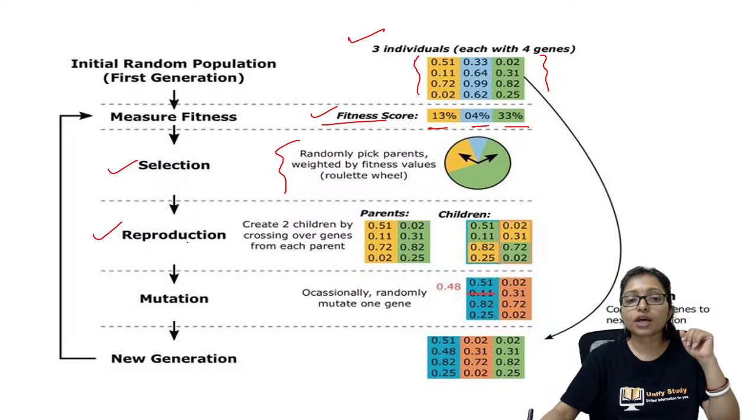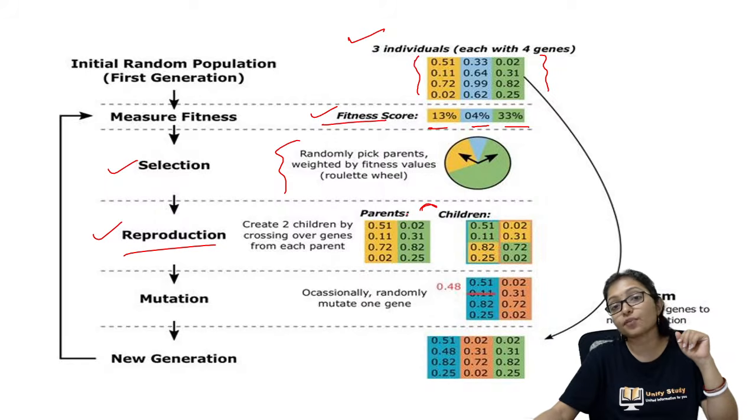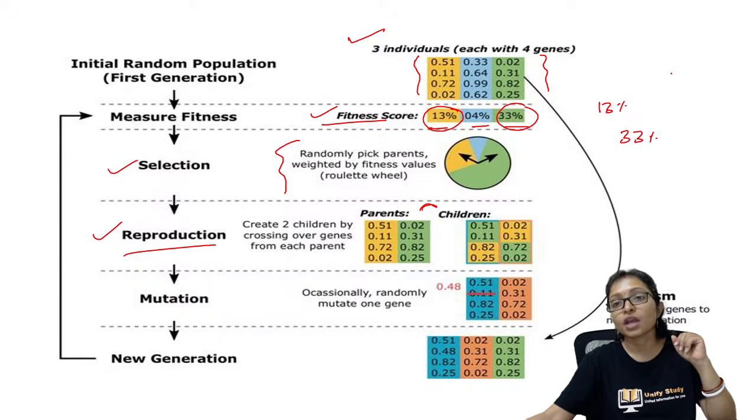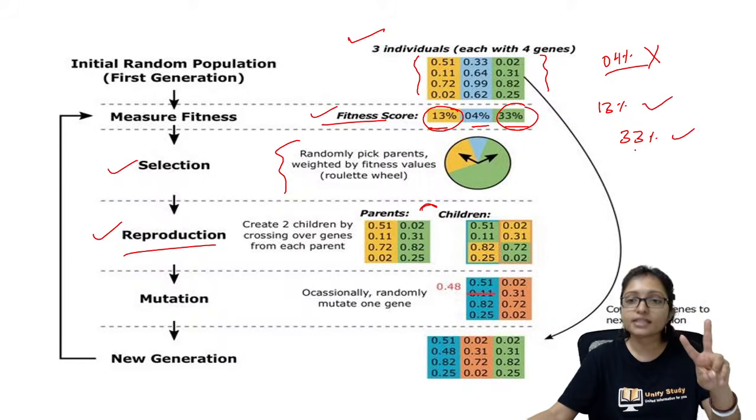After that it will do the reproduction. Reproduction means through the parent and child there will be the crossover. Here the crossover is going on between the yellow color and the green color, because yellow is 13% and green is 33%. But the blue color was 0.4%, that's why we are not taking this one. These are the 2 most promising ones, because these are the best ones. So I am taking these best ones.